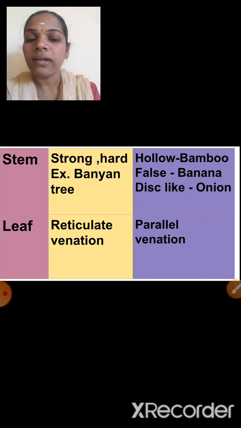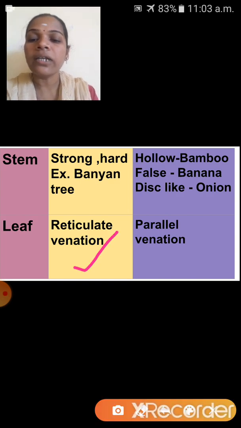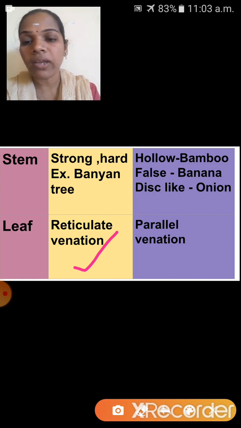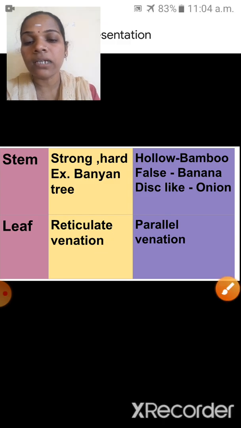Next one is leaf. In dicotyledonous plants, reticulate venation, and here the arrangement of veins is called venation. So dicotyledonous plants have reticulate venation, and monocotyledons have parallel venation. I will show you that diagram, it will be easily understood.